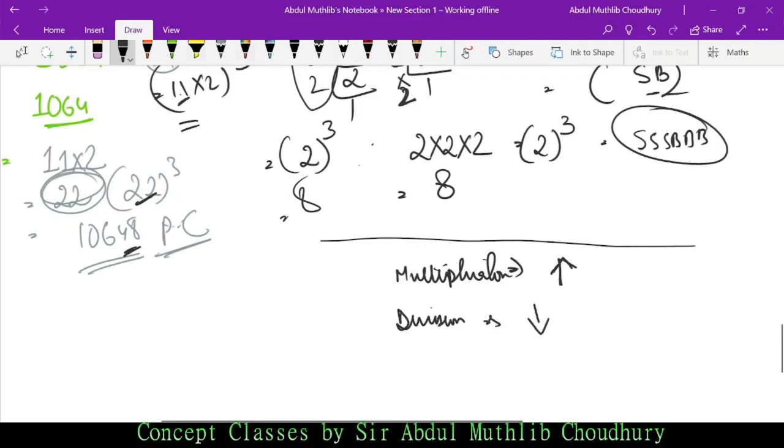See how. Suppose you have 100 rupees. You multiply with 5. How much do you have? 500. In the same way, you have 100 rupees and you divide it by 5. How much do you have? 20. Here you have 500, here you have 20. Have you seen the difference? In case of division, the number goes down. In case of multiplication, the number goes up.